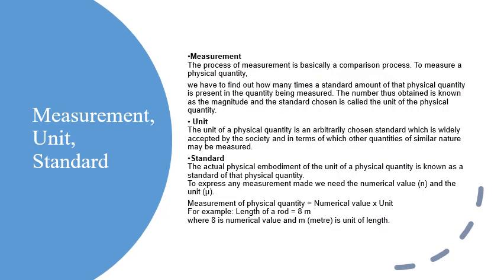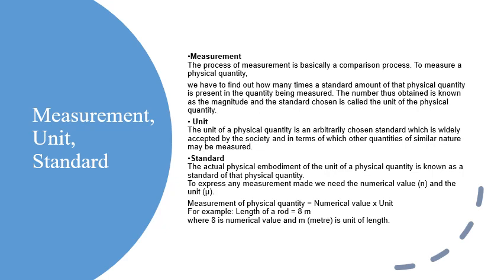Okay, we'll see what is measurement, unit and standard. Measurement of a physical quantity is the comparison of the quantity with another quantity of the same kind, which is taken as a reference quantity. Okay, when we say that the length of a room is 5 meters, it means that it is 5 times the conventionally chosen unit of length, meters. Therefore, measurement of the length of a room is just a comparison with another length. Hence, measurement of a physical quantity is just a comparison.